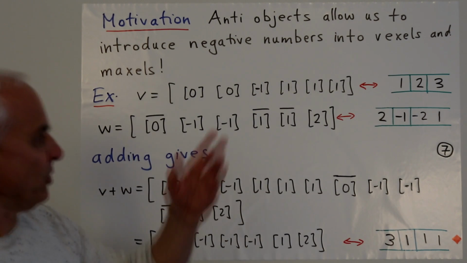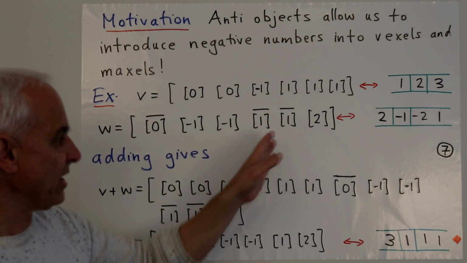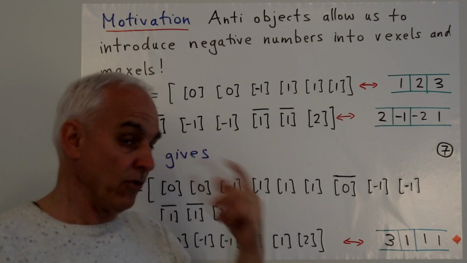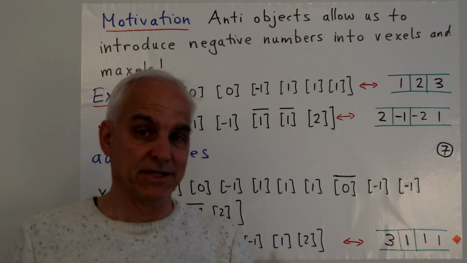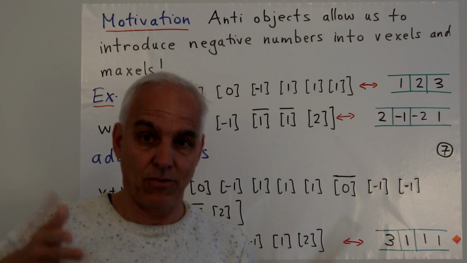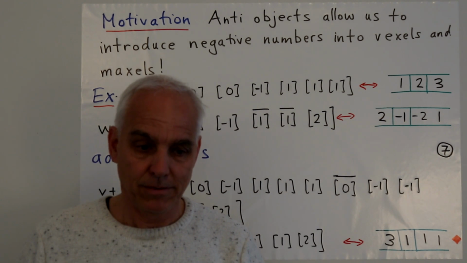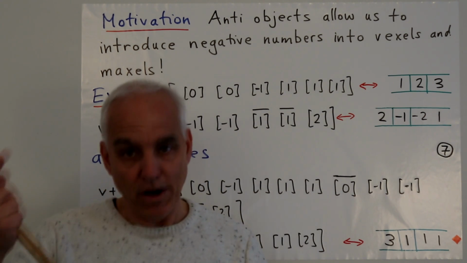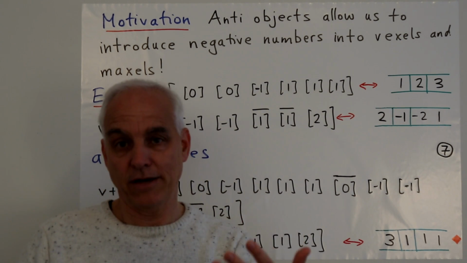That's sort of what we're doing here. We're being more precise about these virtual objects and giving them names and these bars over them. Basically, we're doing the same kind of thing. 4 cows plus minus 3 cows gives us 1 cow. 4 objects plus 3 anti-objects give us 1 object of that particular kind.